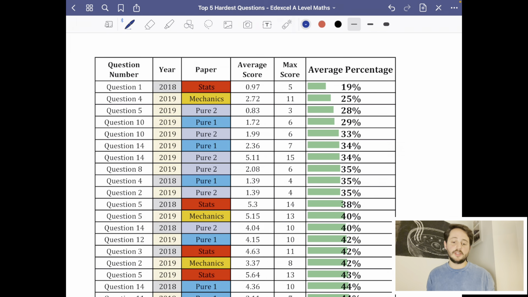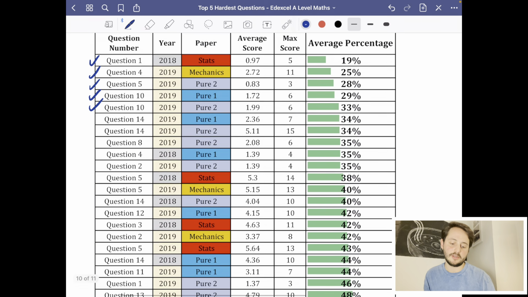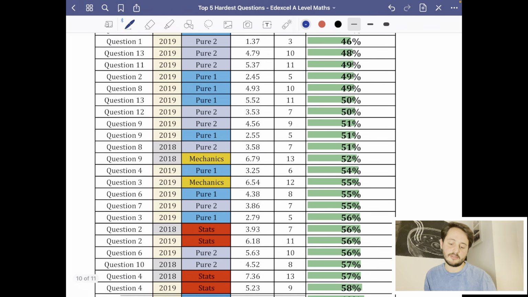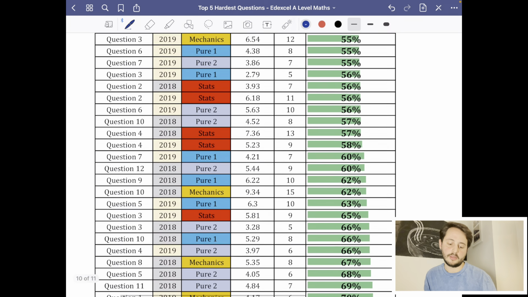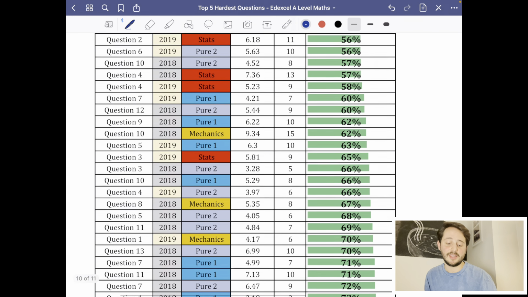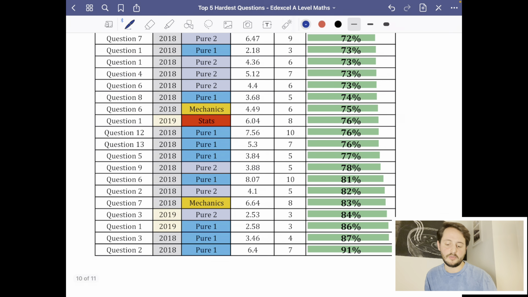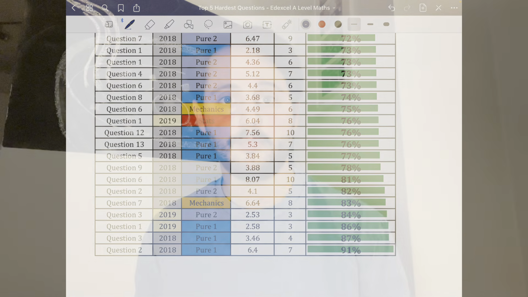Okay, just in case you were interested, I've also got here the data from all of the questions from 2018 and 2019, so you can get a sense of how difficult some of the other questions were. We've already dealt with these top 5 here, and then you can see you've got a big chunk of 2019 papers, but 2018 starts to creep in. You'll see stats is pretty high up in here, and as we go down to the easiest questions at the bottom, the easiest questions tend to be from 2018. 2019 was a horrible, horrible exam paper. So if you're interested in what the easiest question was, it was question 2 in the 2018 Pure Paper 1.